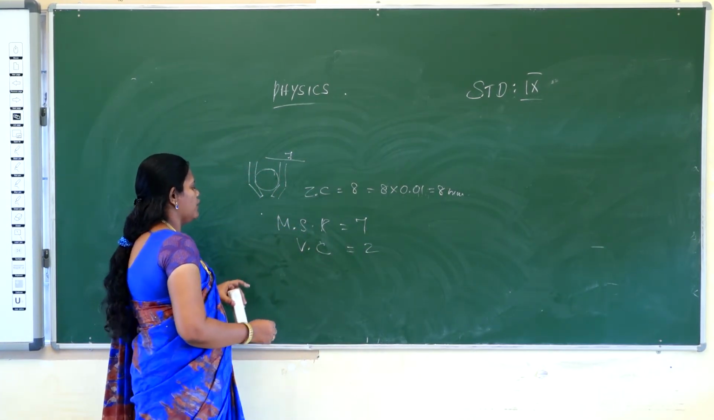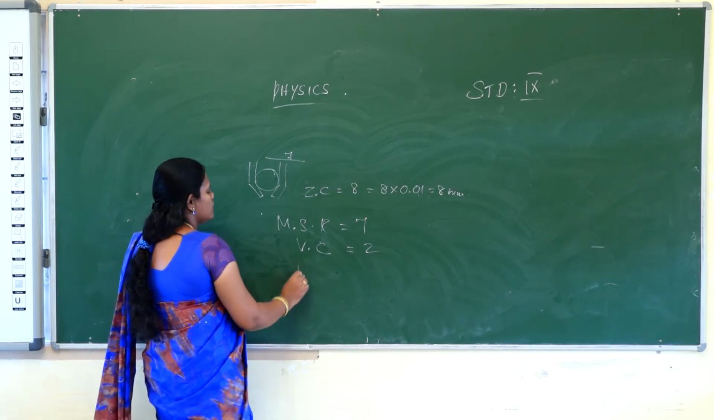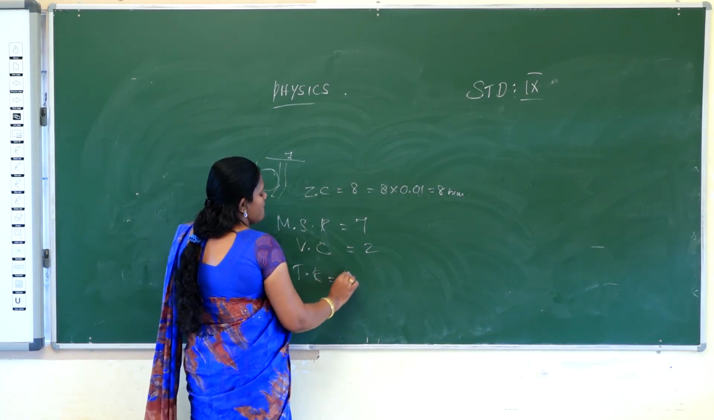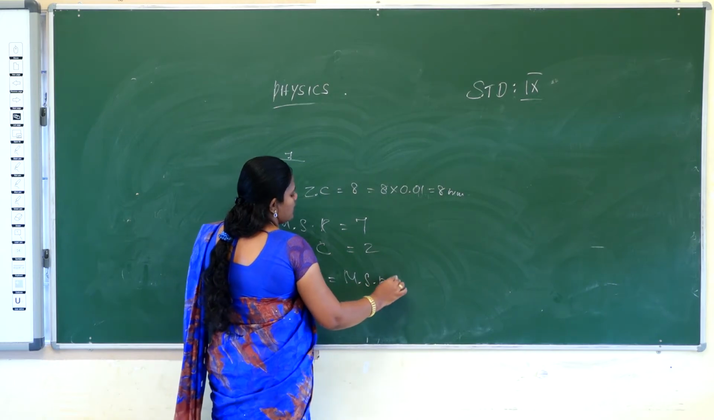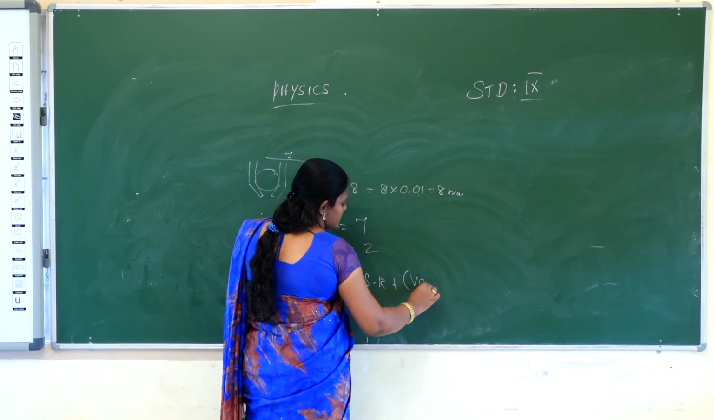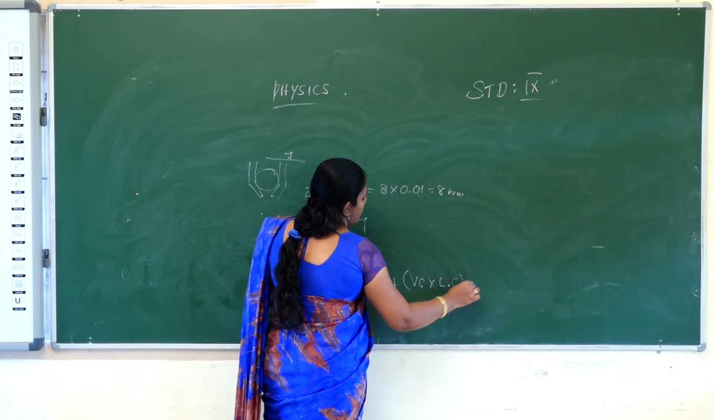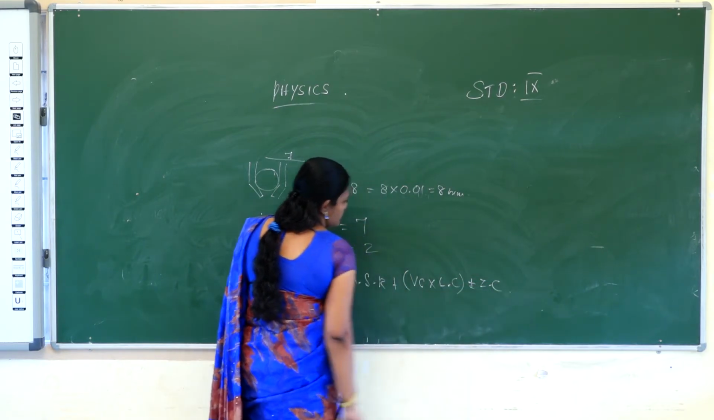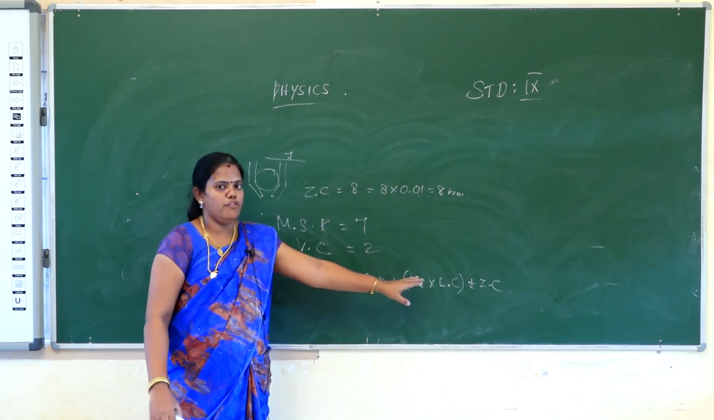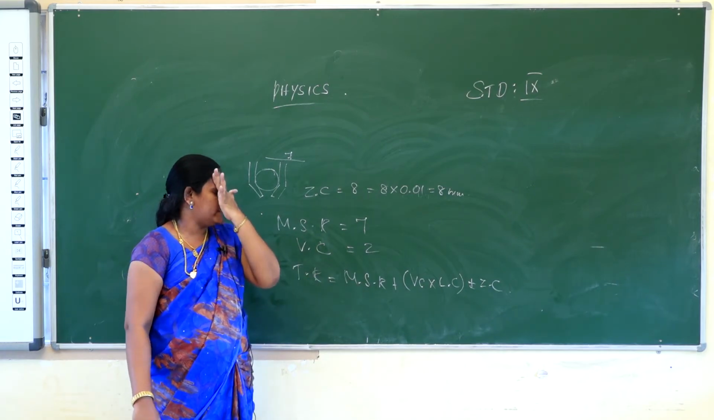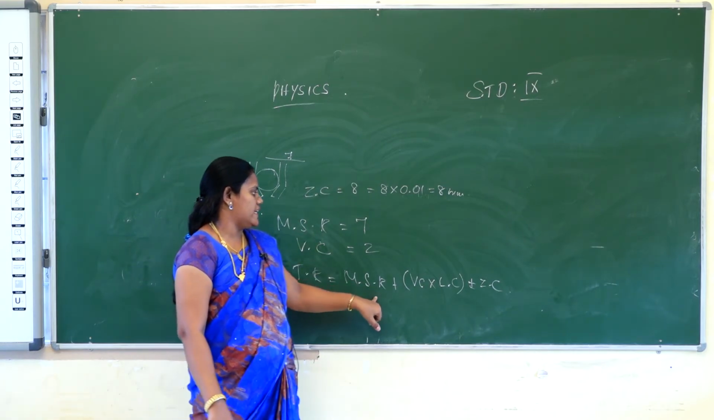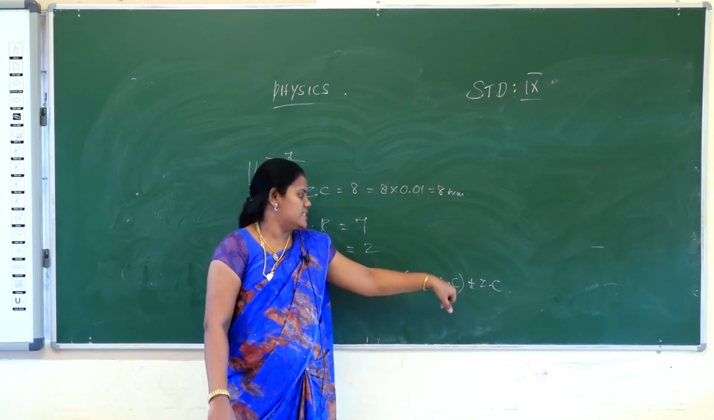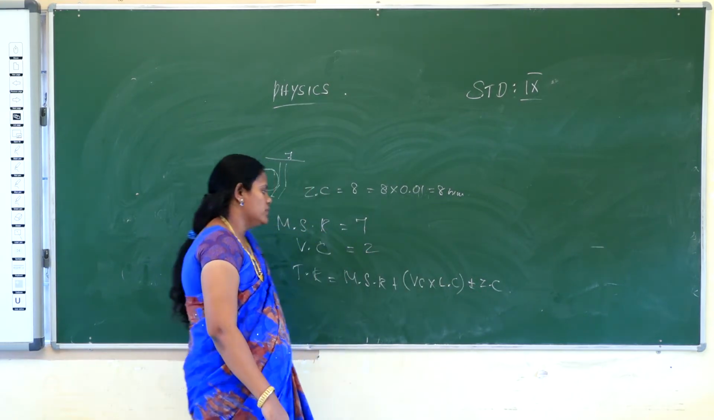So what is the formula for calculating the outer diameter? Total reading is equal to main scale reading plus Vernier scale coincidence into least count plus or minus zero correction. What is the formula to calculate the diameter of one thing? Total reading is equal to main scale reading plus Vernier scale coincidence into least count plus or minus zero correction.